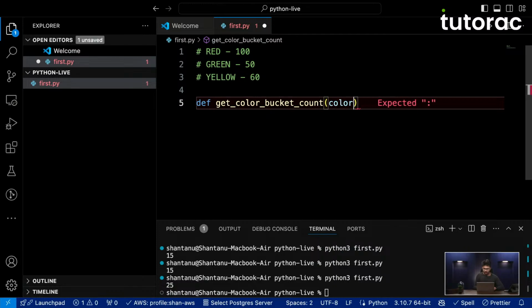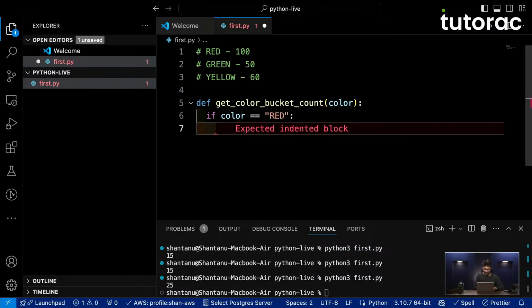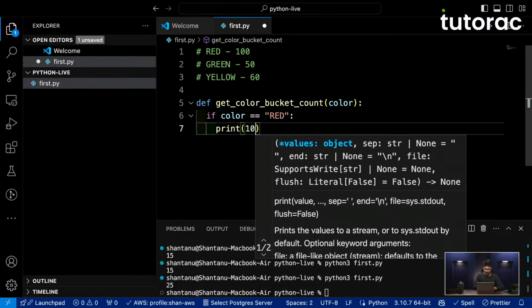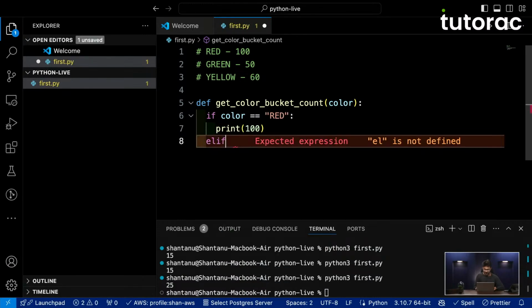Okay, and then somebody will have to tell us what color they want, or what color's count they actually want. So we will write if color double equals red. If color double equals red, then I will write print 100. And then I will write elif.